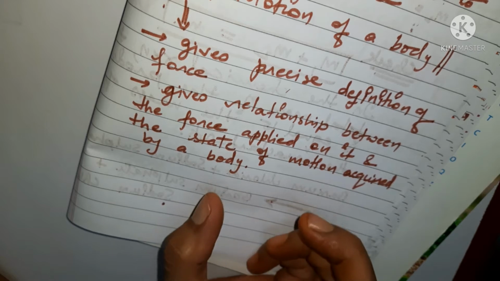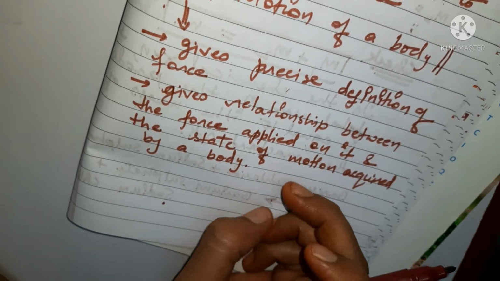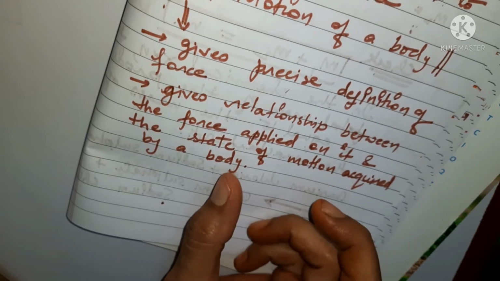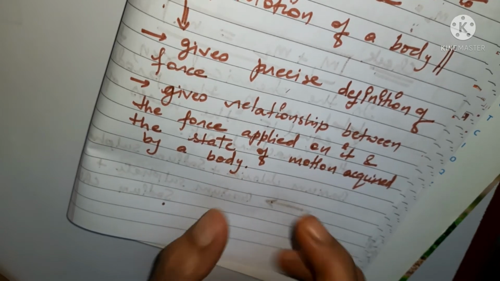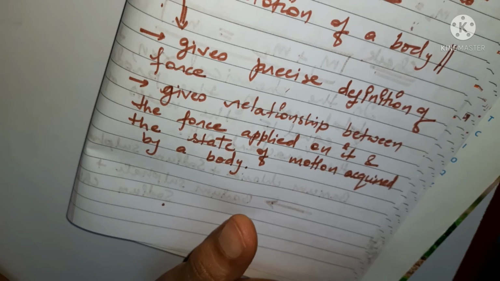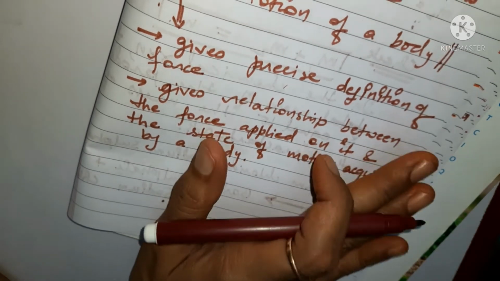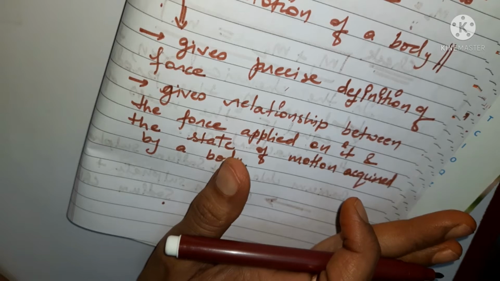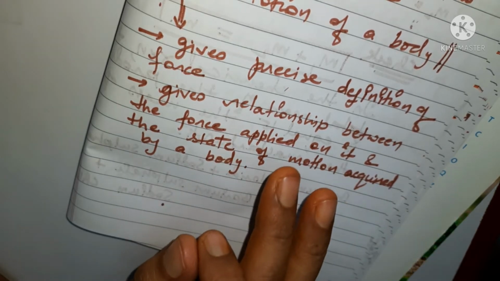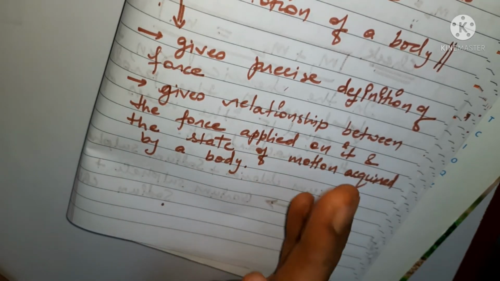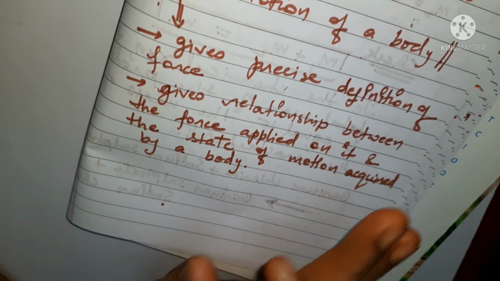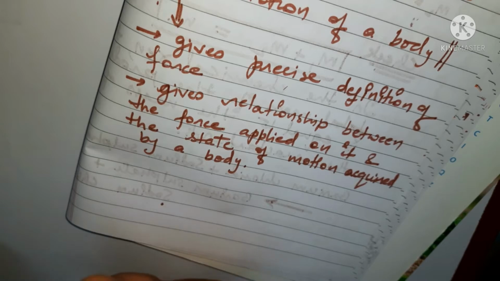So we are now going to discuss Newton's first law of motion, and also its important applications, today.